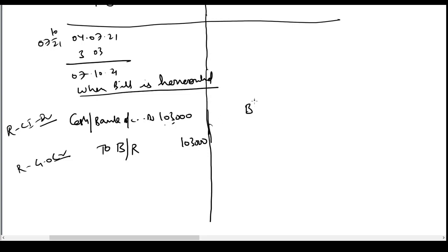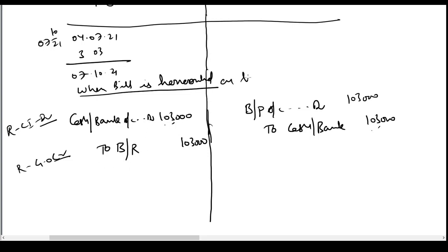Here entry would be bills payable account debit. I am getting the bill back and I am paying cash. If I pay cash, I'll write cash. If I give a check, I'll write bank. So this is the entry I pass when the bill is honored on the due date of the renewed bill. With this, the story will come to an end.